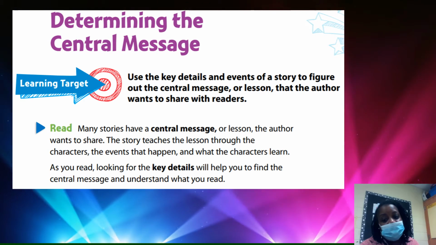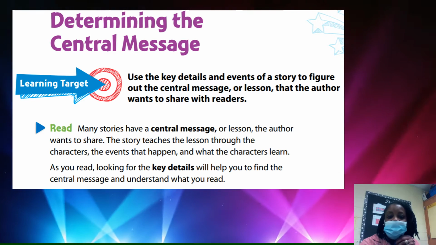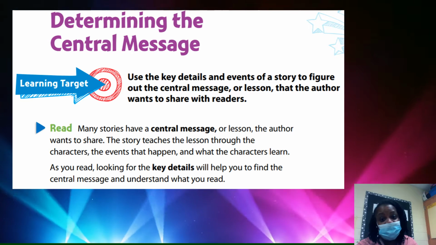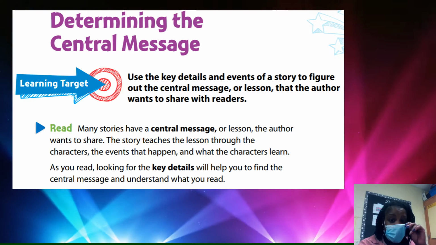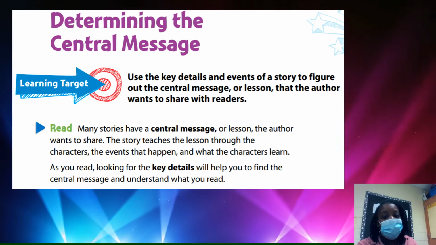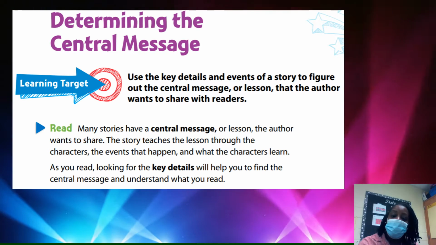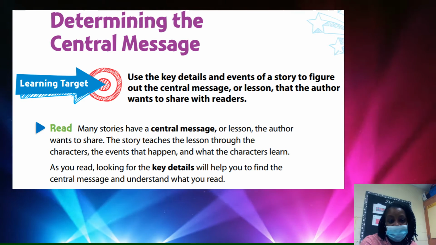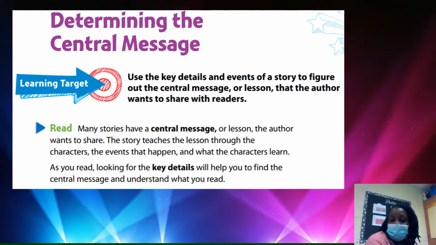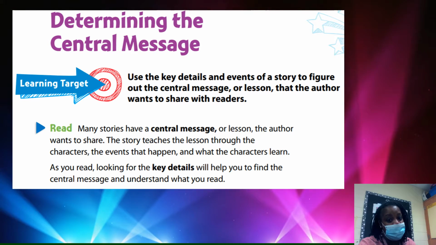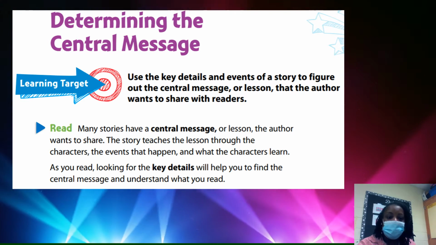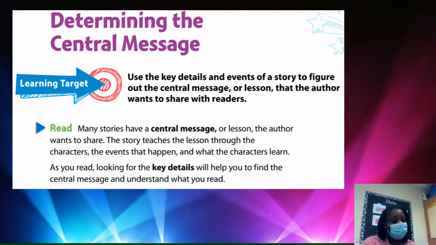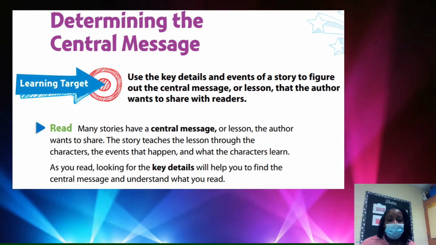So this week we are focusing on central message. It says, determining the central message, our learning target. Use the key details and events of a story to figure out the central message or lesson that the author wants to share with readers. Many stories have a central message or lesson the author wants to share. The story teaches the lesson through the characters, the events that happen, and what the character learns. As you read, looking for the key details will help you to find the central message or understand what you read.